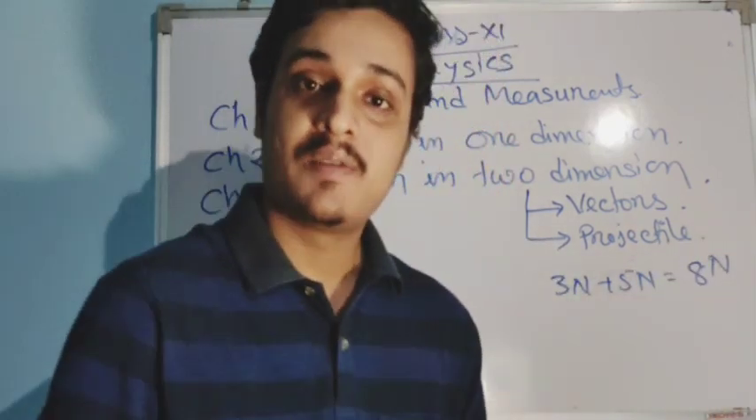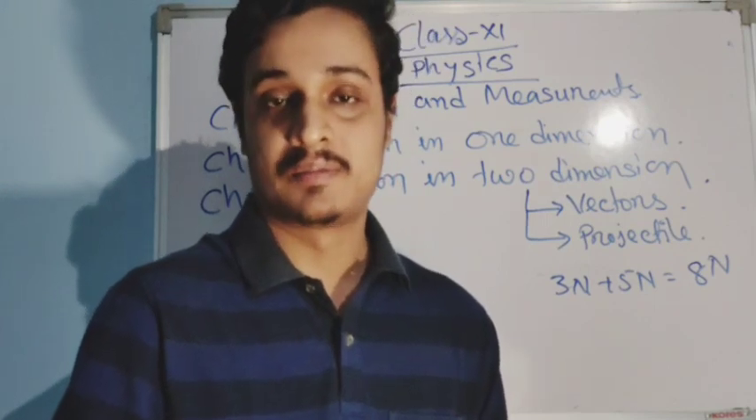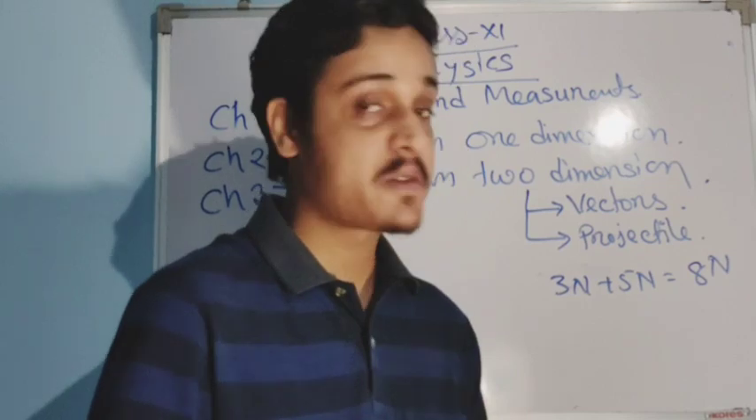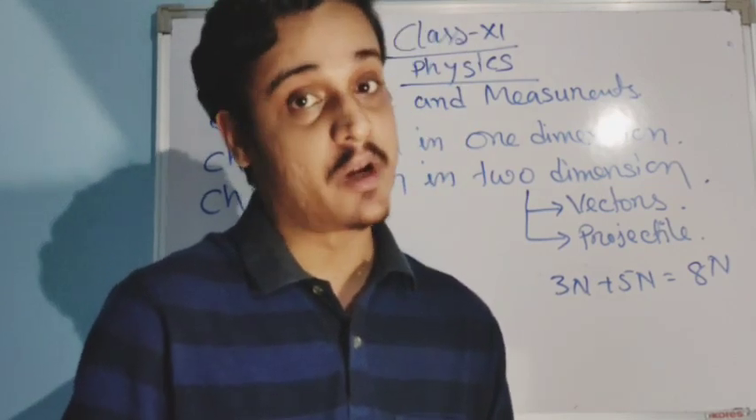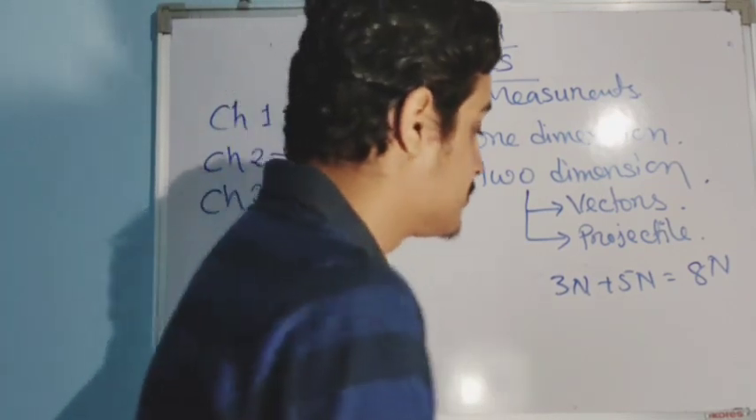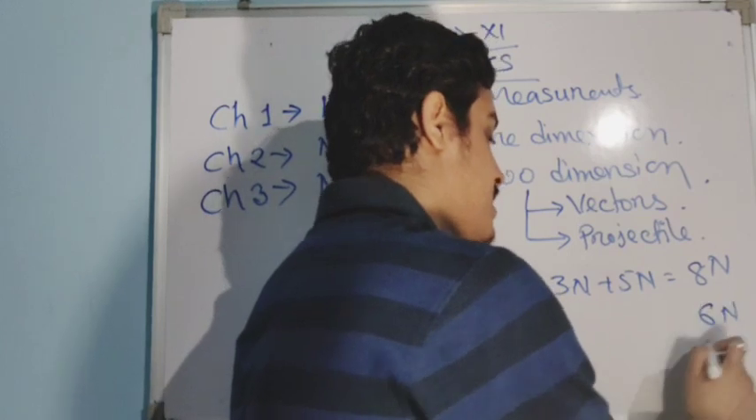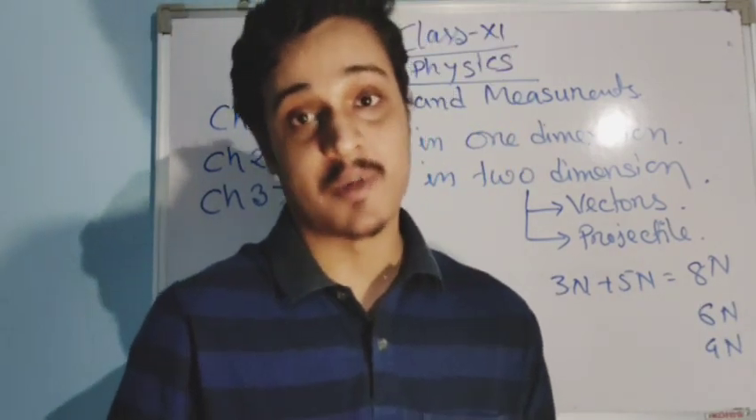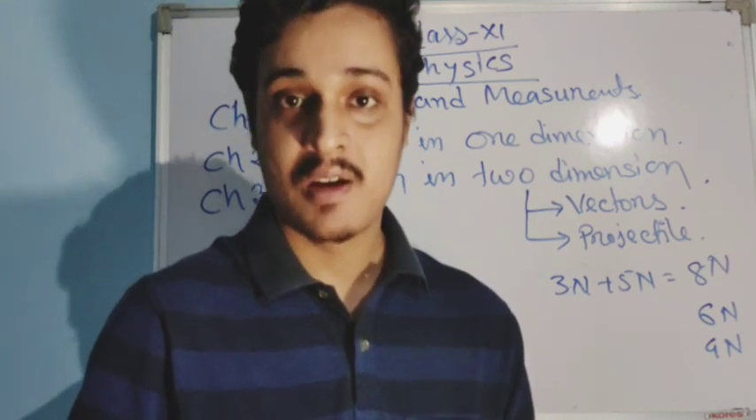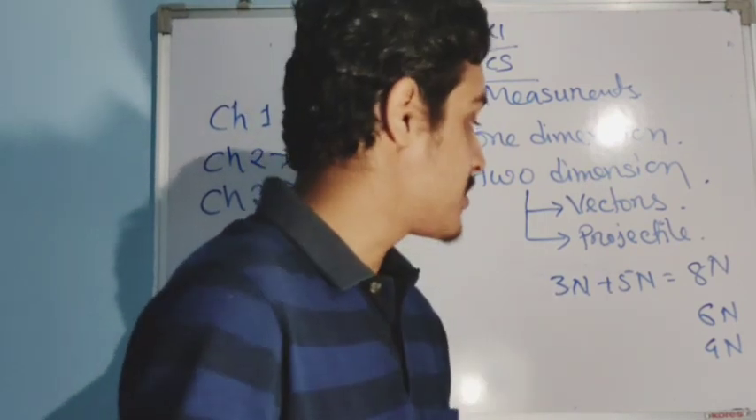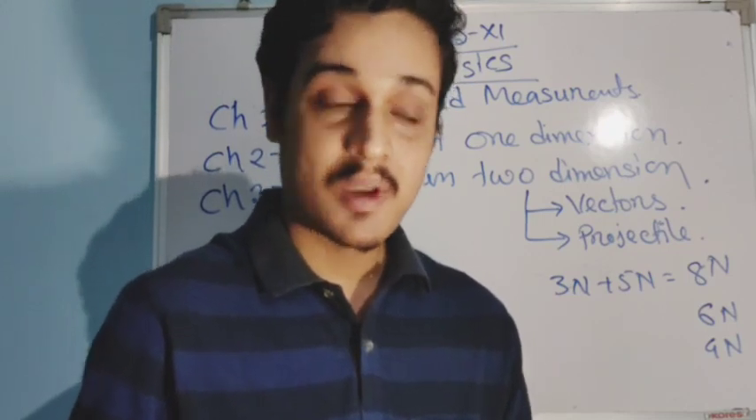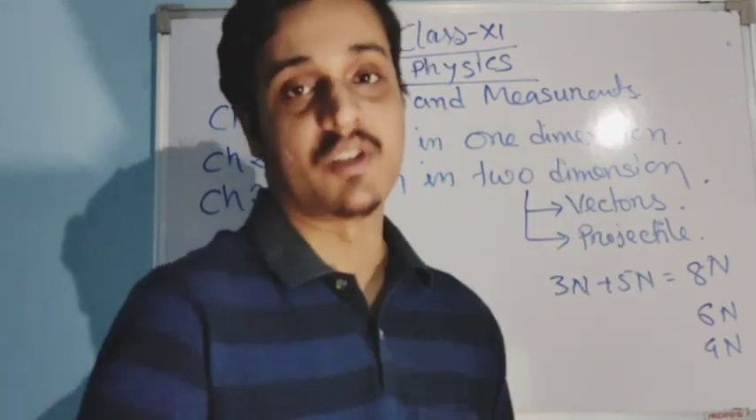But in class 11 it is not always 8 Newton. Force is a vector quantity, and 3 Newton plus 5 Newton is not always equal to 8 Newton. It can be 6 Newton, it can be 4 Newton also. Sounds strange, but it's true. Why? How? These things we will learn in your vector chapter.